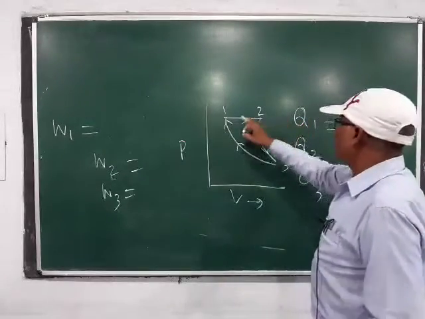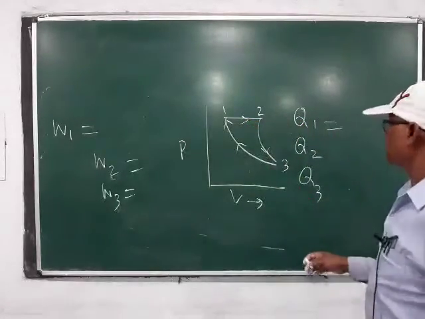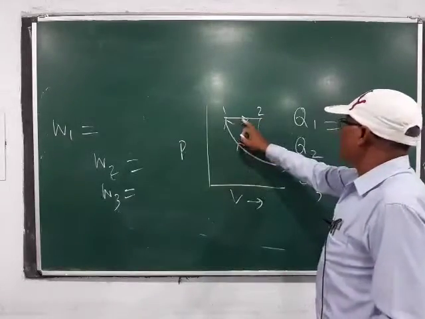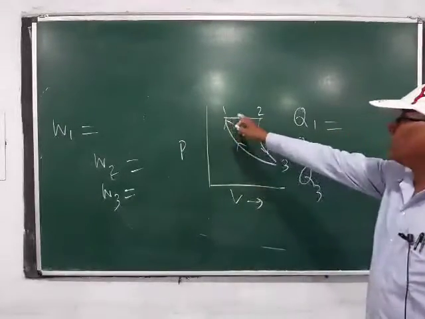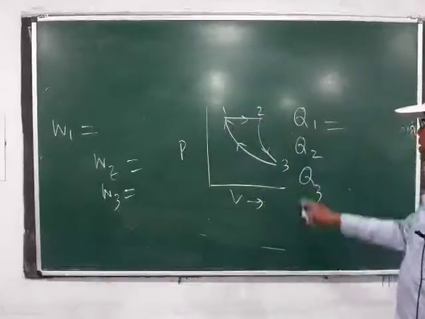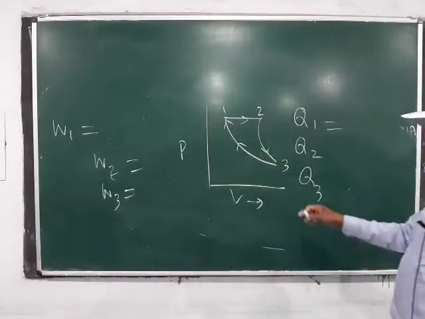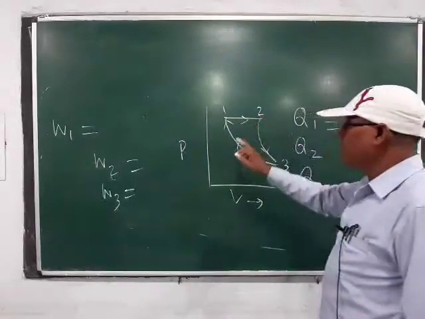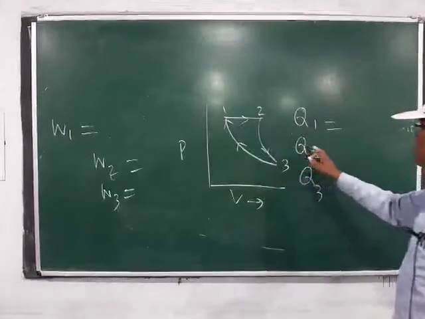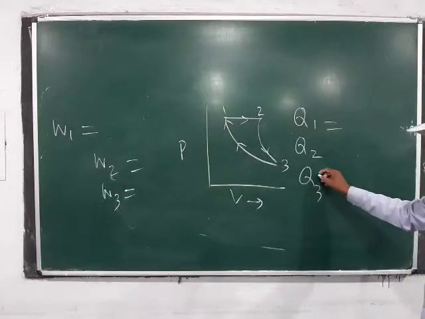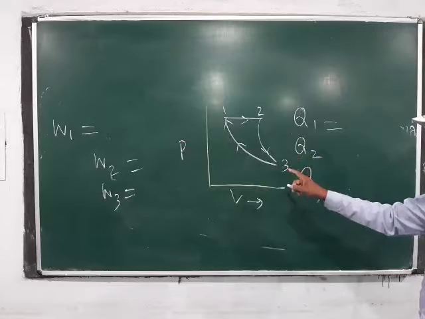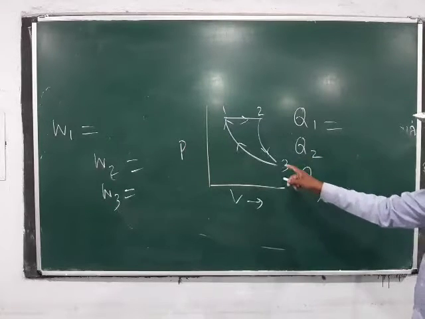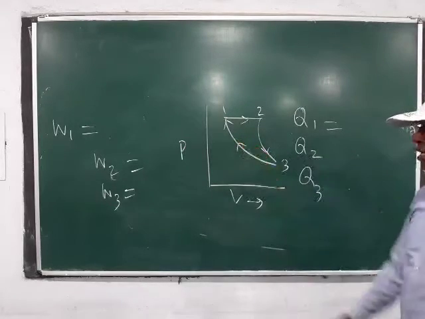Q1 heat is absorbed when it expands along the line 1-2. Then Q2 heat is absorbed when it expands along the line 2-3. Then Q3 heat is rejected when it is compressed along the line 3-1.